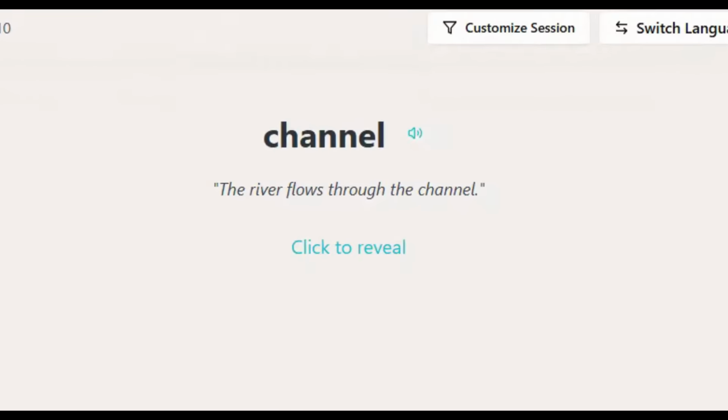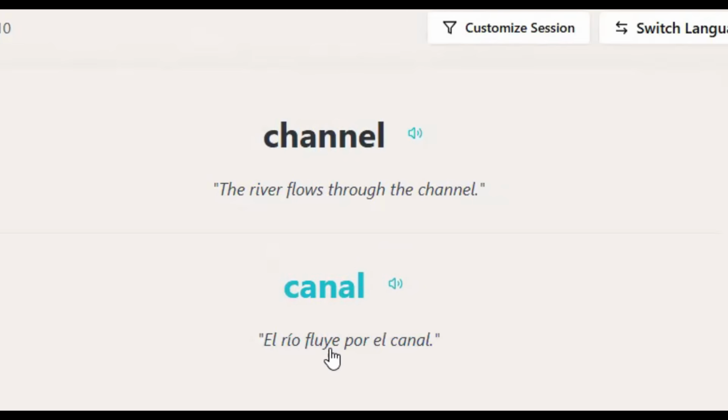Now, what I like about the flashcards is this. So you've got the word channel and you've got an English sentence. The river flows through the channel. So what you can do is, obviously it's to help you remember the word, but also you can say, well, I know how to translate that. El río fluye a través del canal o por el canal. Let's have a look. El río fluye por el canal. So there you are. So you've remembered the word and you've also had a chance to translate a sentence.